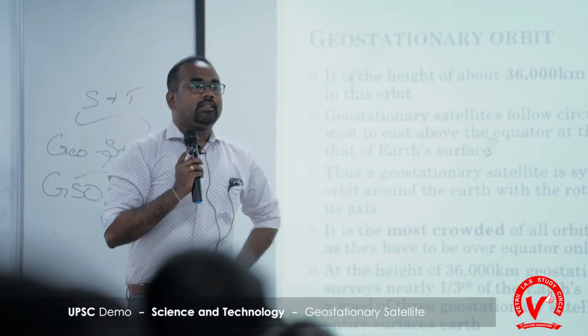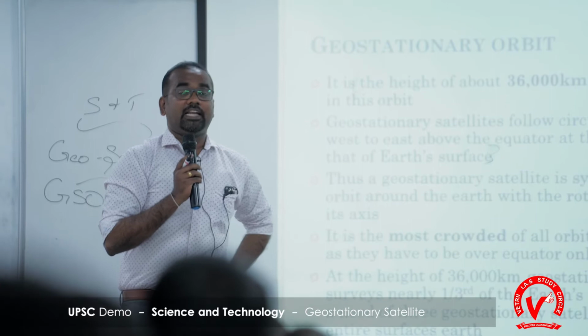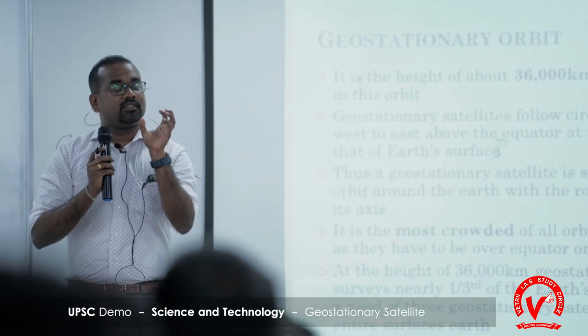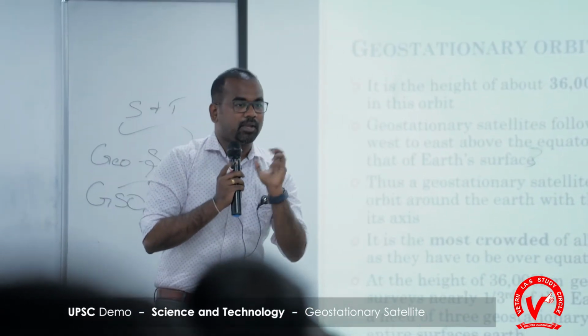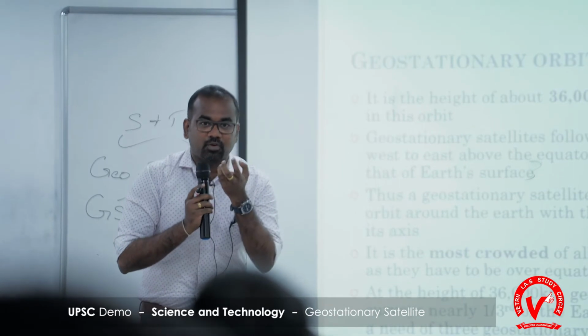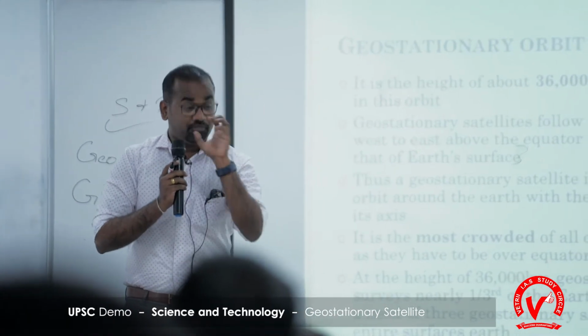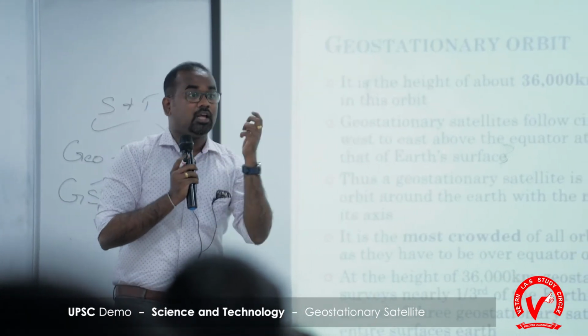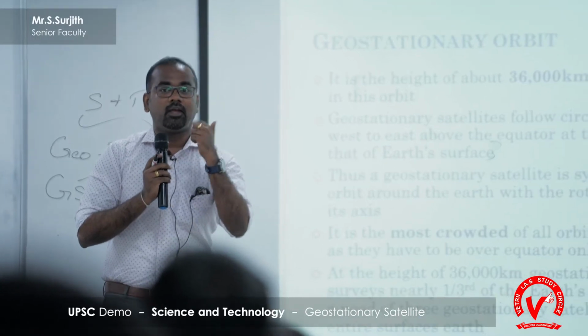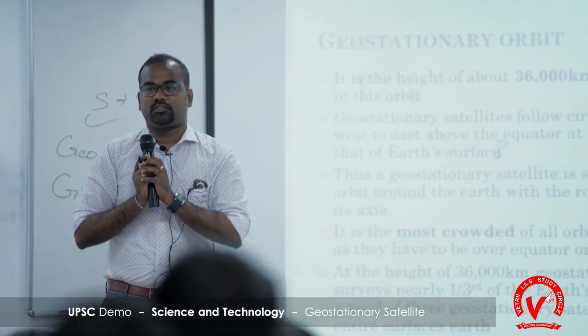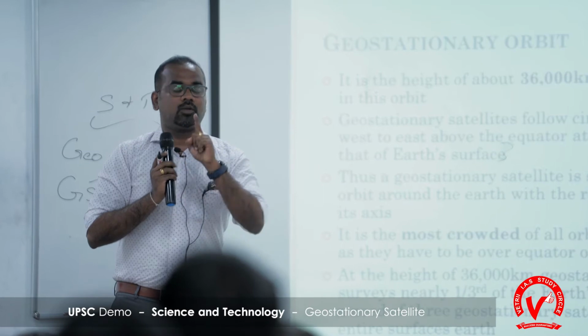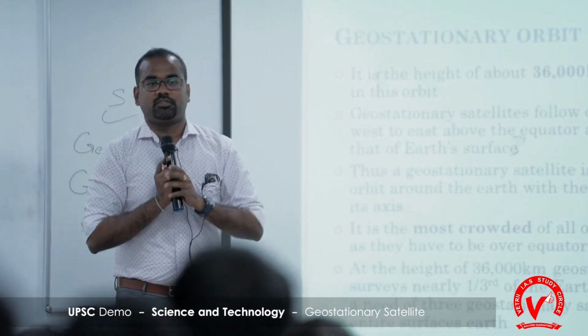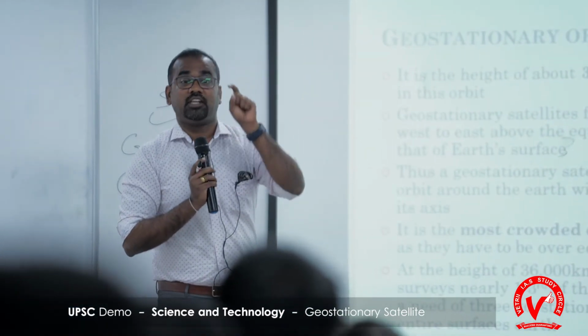Exactly. The relative speed has to be the same. Relative speed means the Earth is rotating at a specific speed. If you synchronize the rotation speed of the satellite with the rotation speed of Earth, then it can be made to appear stationary. That's not the only condition. There is also one more condition for an object to appear stationary in an orbit.